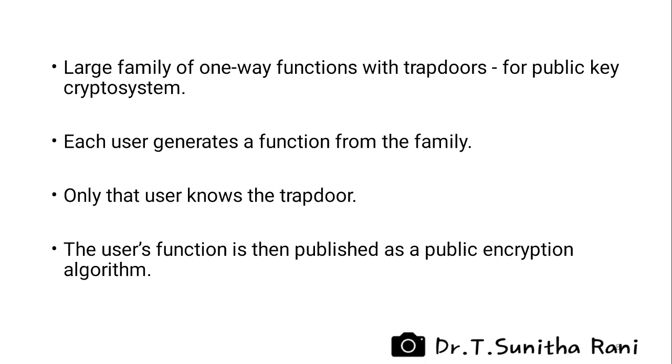If there is a very large family of one-way functions with trapdoors, they can be used to form a public key crypto system. Each user generates a function from the family in such a way that only the user knows the trapdoor. The user's function is then published as a public encryption algorithm. When A wants to send a message M to B, A looks at B's function fb of x and computes y equal to fb of m. A sends y to B. Since B knows the trapdoor for fb of x, B can solve y equal to fb of m and thus find m. Thank you.